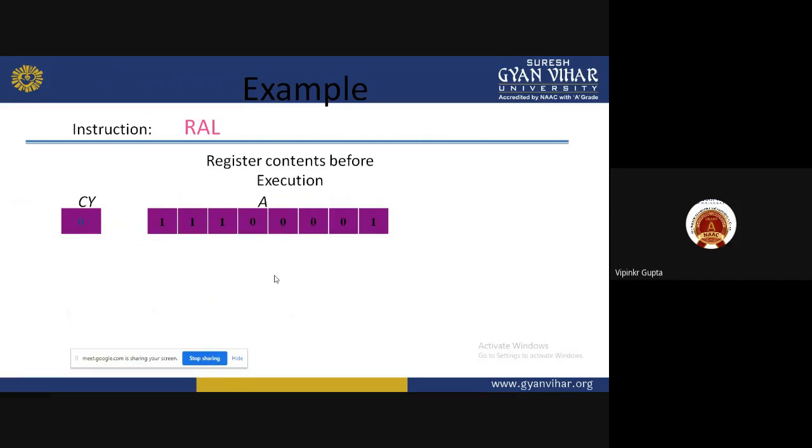So left side, it means D0 is shifted to D1, D1 is shifted to D2, D2 is shifted to D3, like that it is shifted. The D7 bit will be shifted to the carry flag.